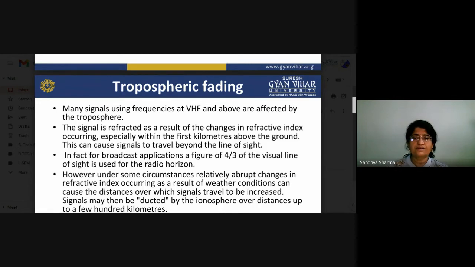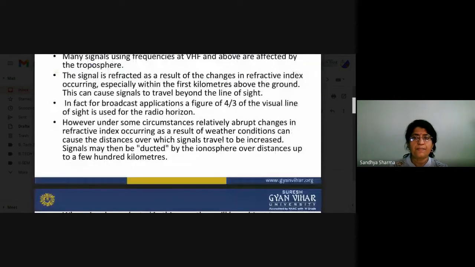However, under some circumstances, relatively abrupt changes in the refractive index occurring as a result of weather conditions can cause the distances over which signals travel to be increased. So due to sudden refractive index changes, the transmitting distance will also be changed.